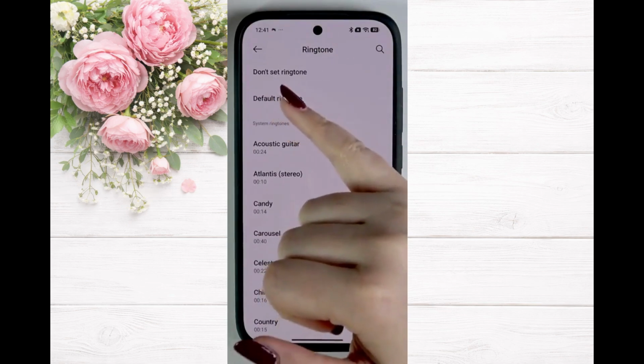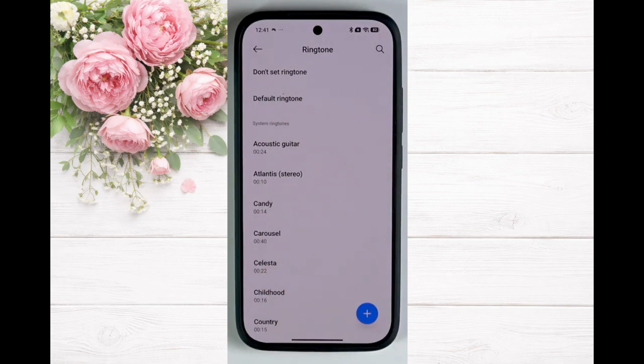You can also choose the option with no ringtone if you want silent incoming calls.